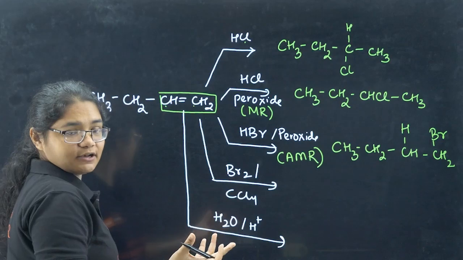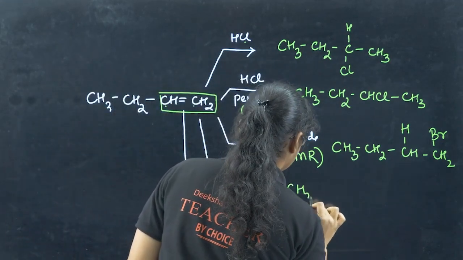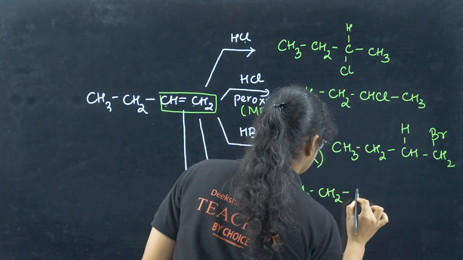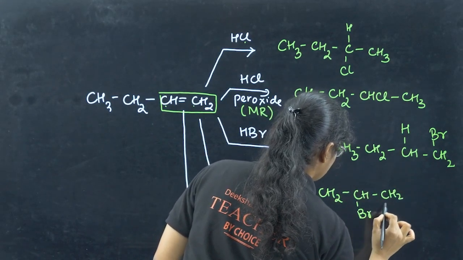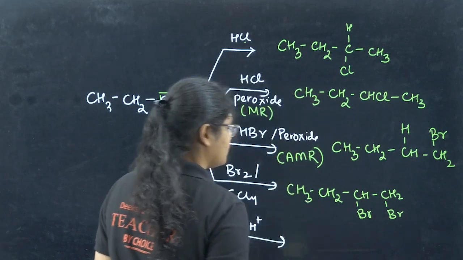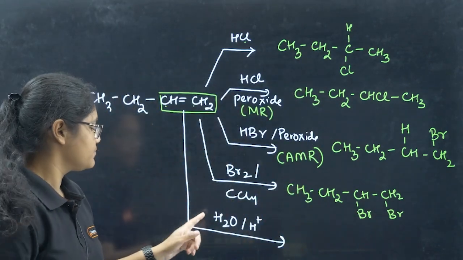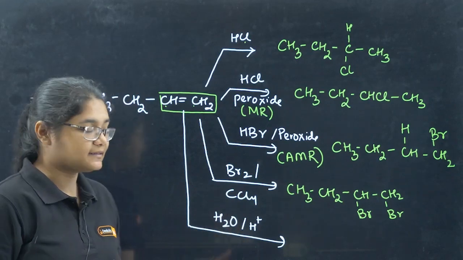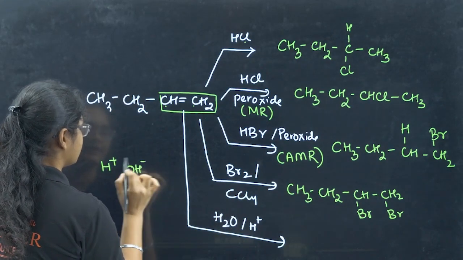Then Br2 in CCl4. Here what happens? The double bond will break, and we will have bromine and bromine, just like this. We will have 2 bromine groups attached on the double bond. Next, water. Water is like this: H plus is positive and OH minus is negative. Right?